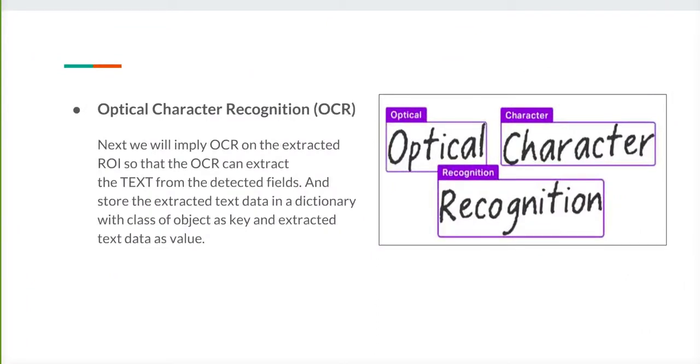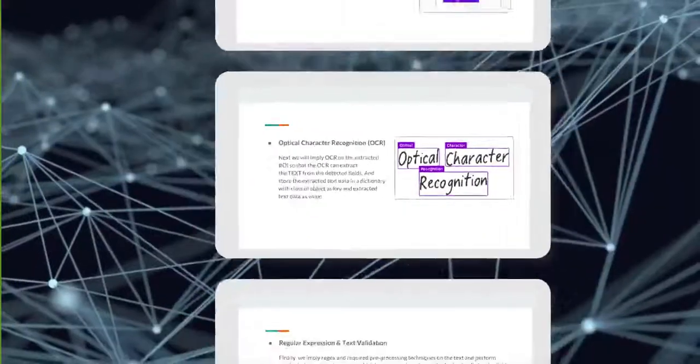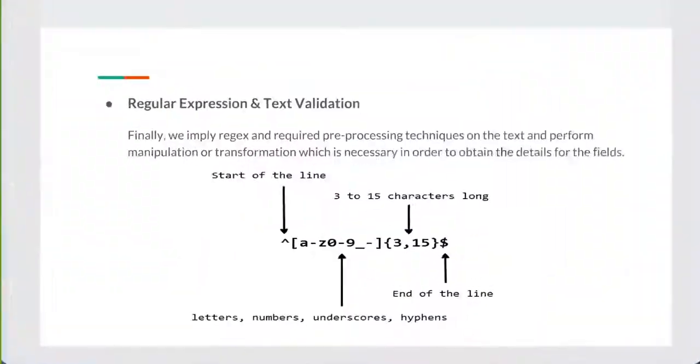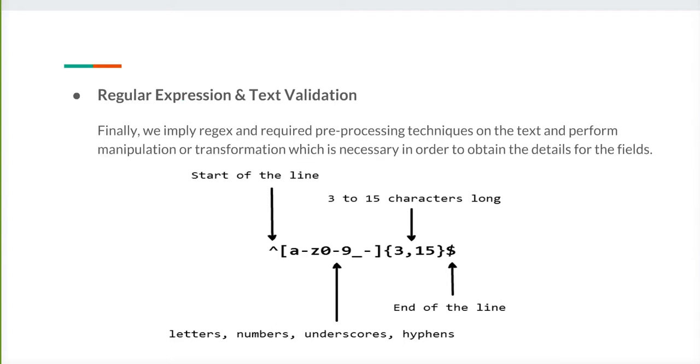What OCR does is, we apply the OCR on the specific coordinates, and when the OCR is done, it generates the text out of the images. So what is written on the image will be converted into textual form, and after we get the information, we normally validate the text. This is the most important step in our project.